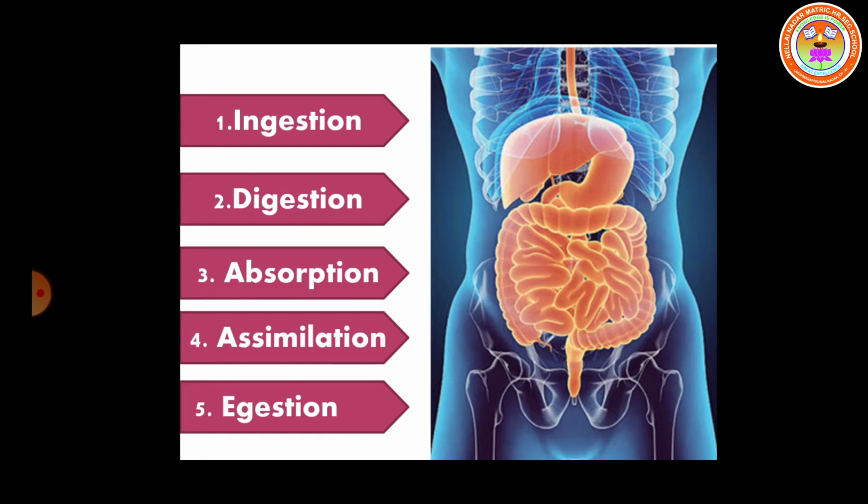Egestion means after digestion, the unwanted substances are removed from our body. Now let us see one by one how it happens and where it happens.